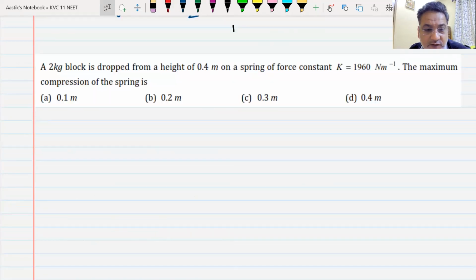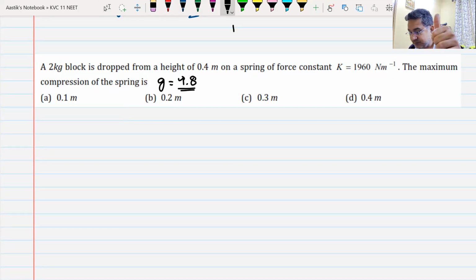A 2 kg block is dropped from a height of 0.4 meter on a spring of spring constant 1960 Newton per meter. You can take g as 9.8. What is the maximum compression in the spring? Can you do this? You've done more difficult questions than this. I think you can do this. I'll give you 2 minutes. Try this and give me the answer.